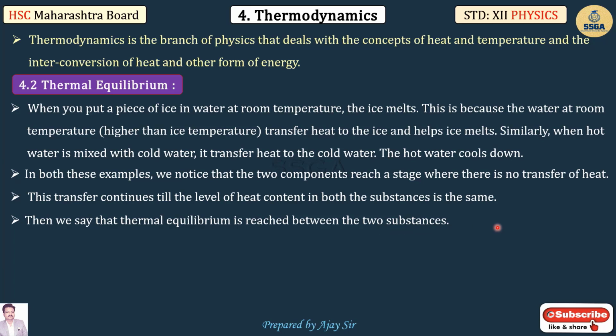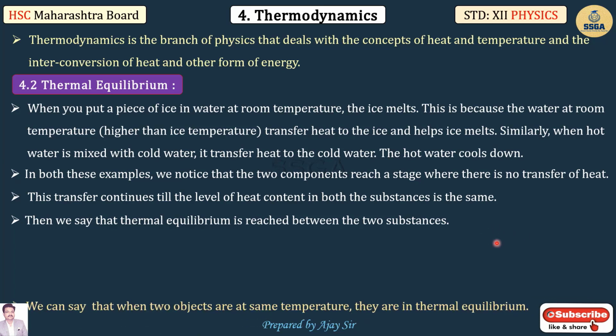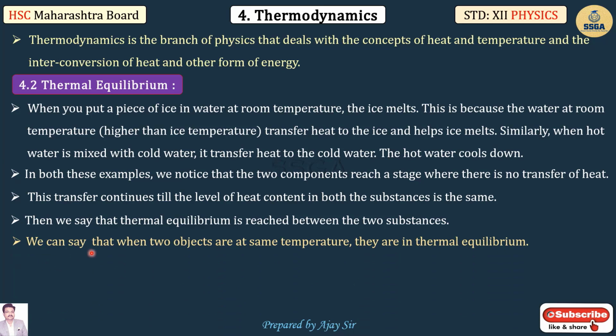So then we will say that these two substances are at thermal equilibrium. It means that when two substances are at the same temperature, they are in thermal equilibrium.